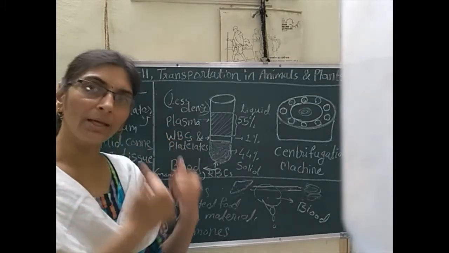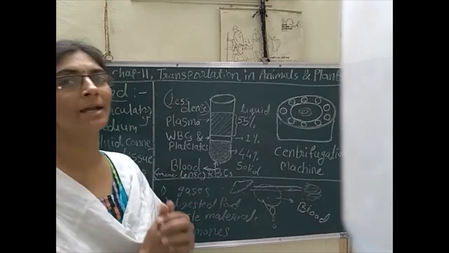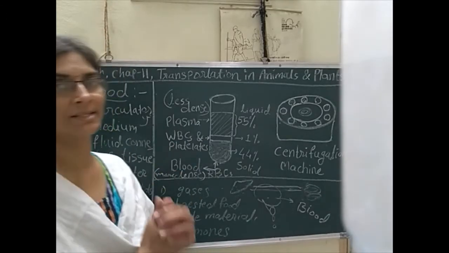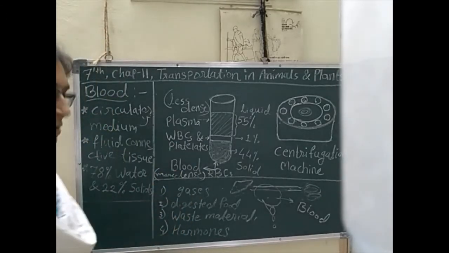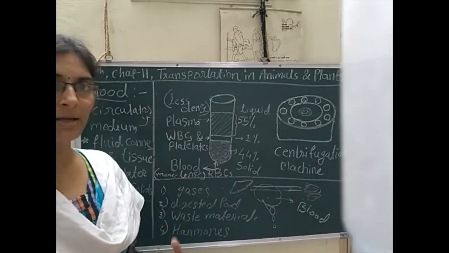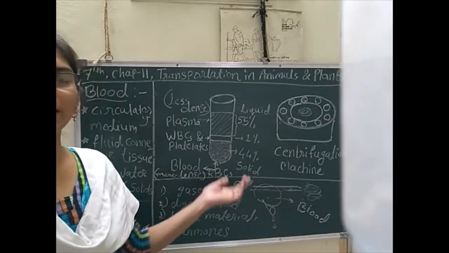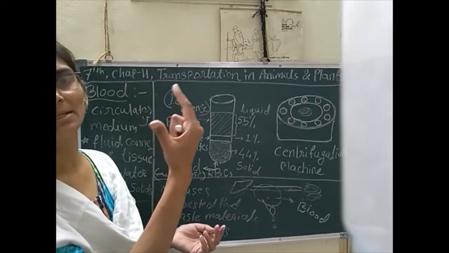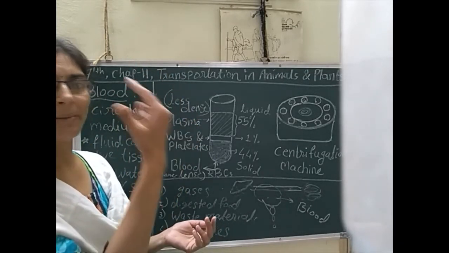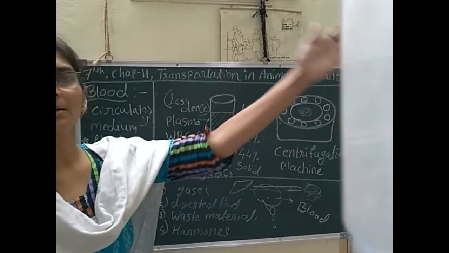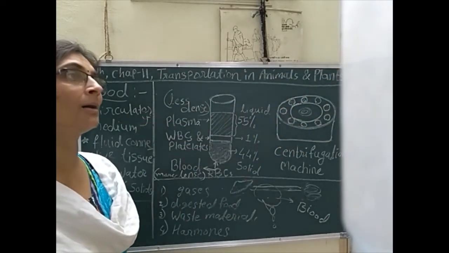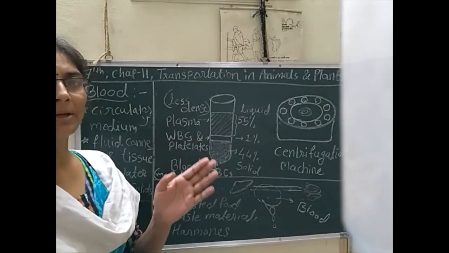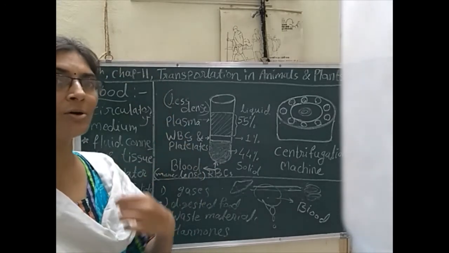It is on the inner side, inside the blood vessels of the body. Blood vessels are everywhere. They are spread all over the body, and blood flows through them. Blood vessels are pipe-like structures. Just like water flows through a pipe, similarly blood flows through the pipe.